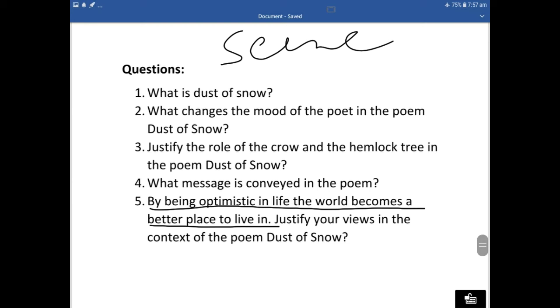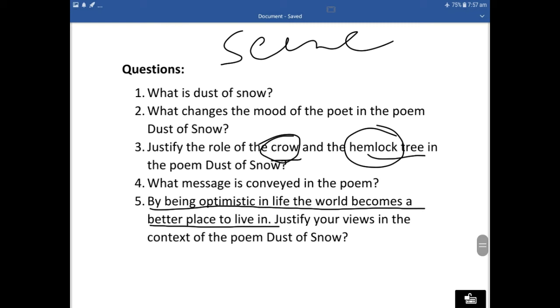the poet tries to make a scene of sadness. He has used two instruments in this poem, the crow and the hemlock tree. Hemlock tree is a poisonous tree, crow is a dark bird. Both of these are used in the negative sense in literature.